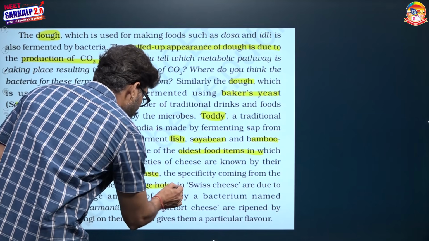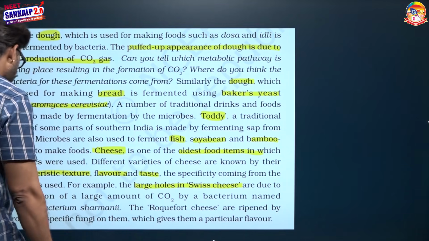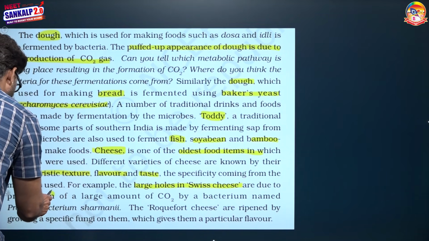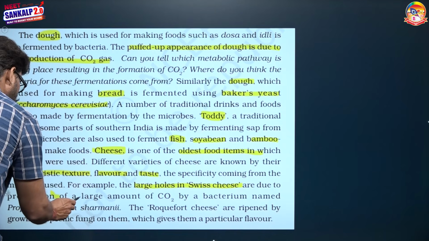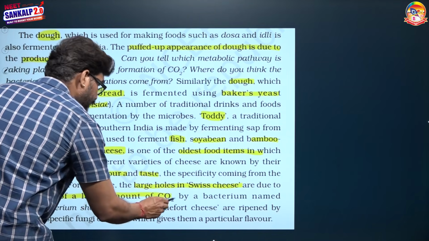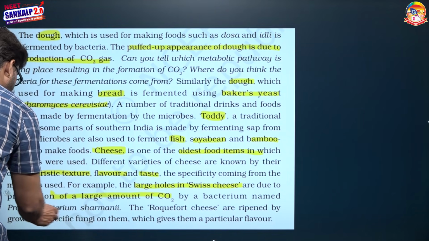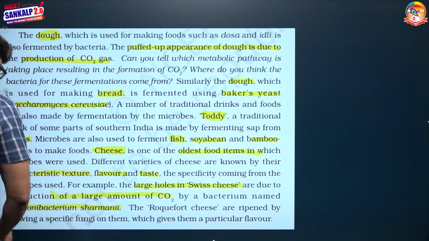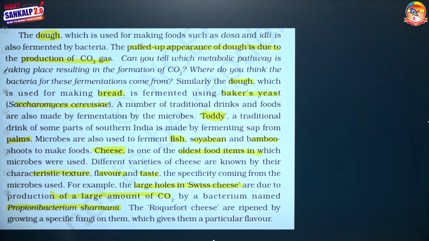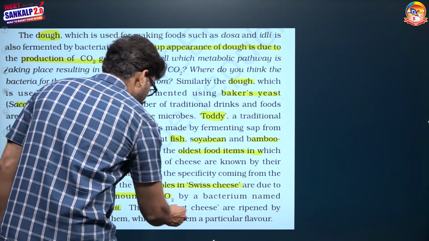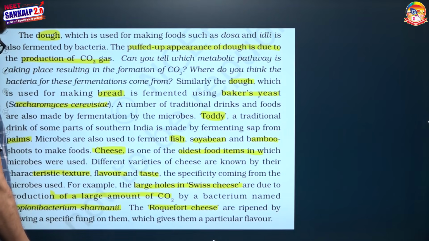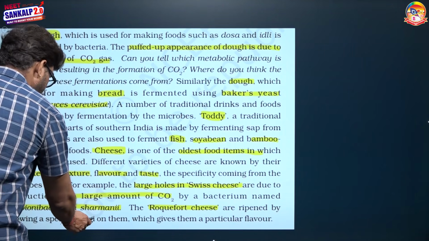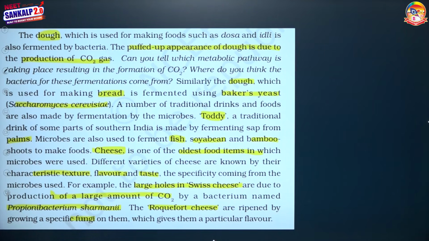For example, large holes in Swiss cheese are due to a bacterium, Propionibacterium shermanii. Roquefort cheese is ripened by the fungus Penicillium roqueforti, which gives the particular flavor to it.